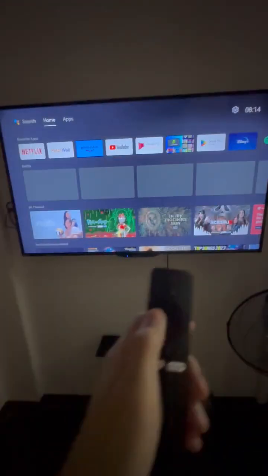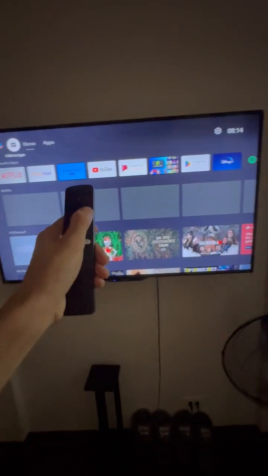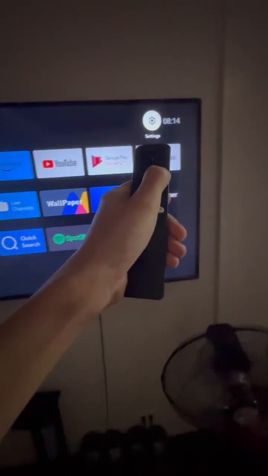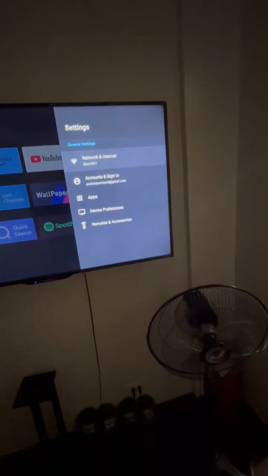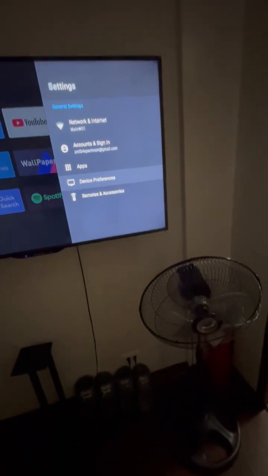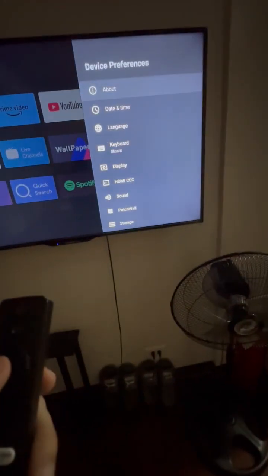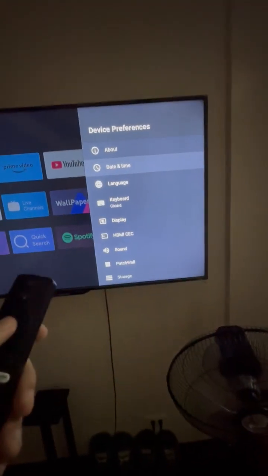So let me just show you how to get there. If ever you are here, you just make sure you're going up. You go here to the apps and then you go here to settings. Confirm that. Once you're in here, you can see right now everything works fine. But then we go here to device preference. Then in here, you see the date and time. Just click on that one to confirm.